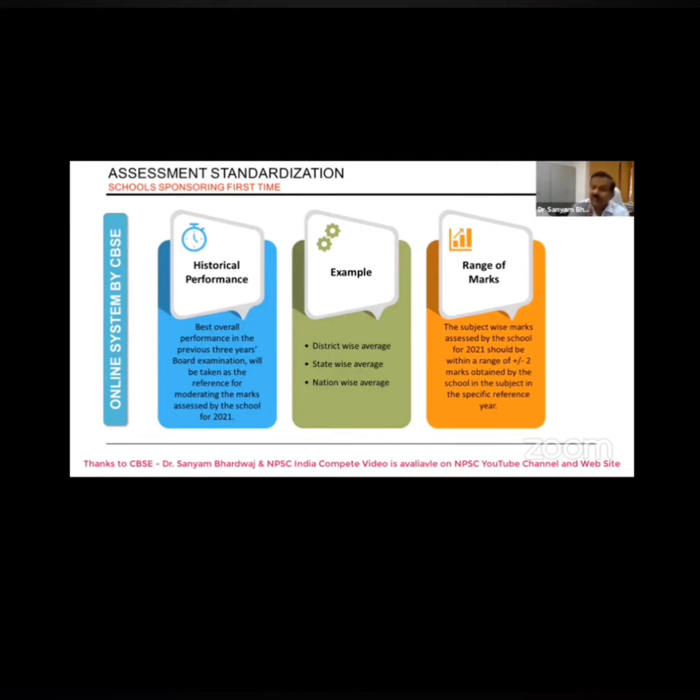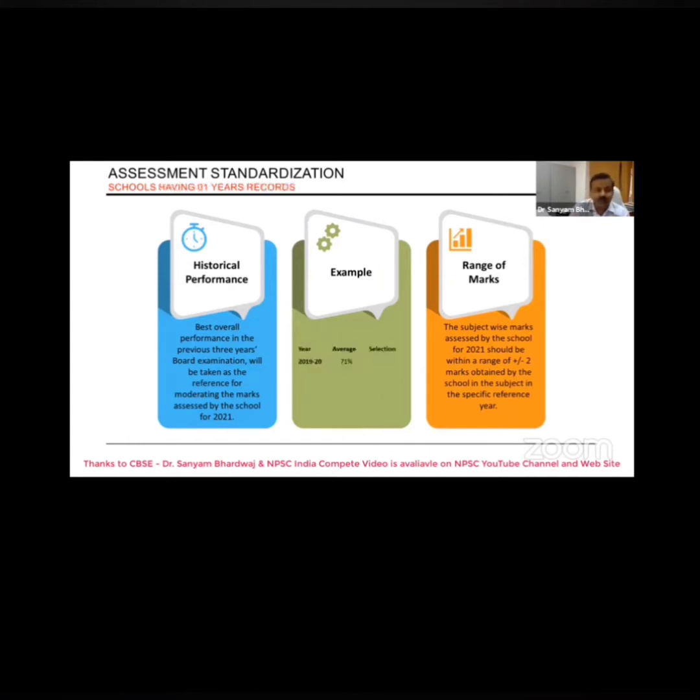Out of these 3, whichever is suitable to them, anyone could be considered by them as the reference year, and based on this reference year, they can prepare the result. But the range of the marks, addition or subtraction of the 2 marks, will be taken care of in the same way by all 4 categories of schools.